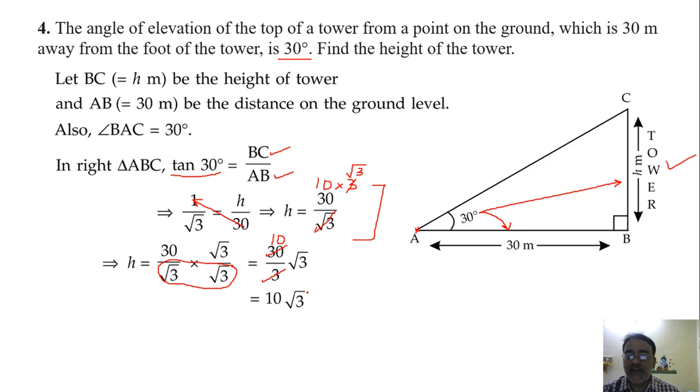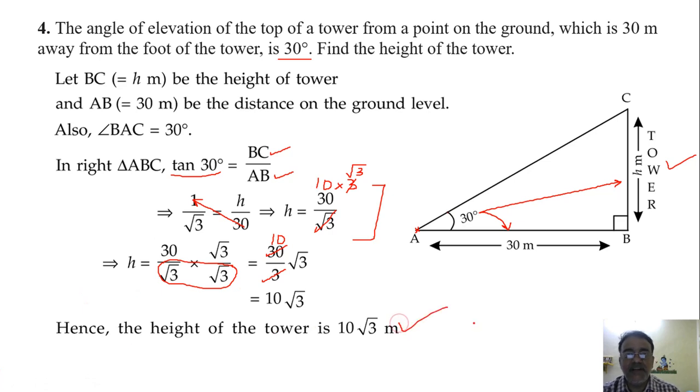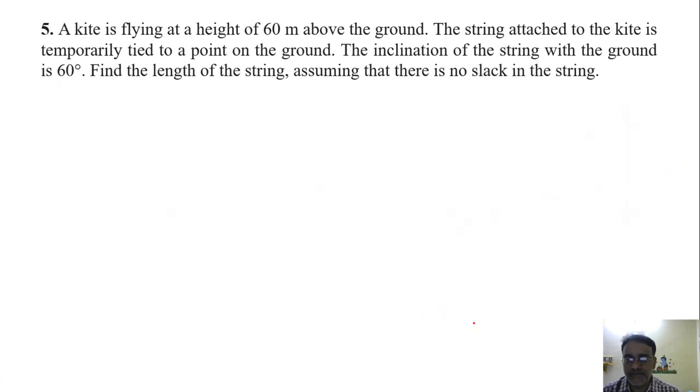But I told you that you don't leave this answer in root form. What is the value of root 3? 1.732. Right. So substitute 1.732 also. If you substitute, you will get 17.32. Okay, because the textbook gives 10√3, I have stopped here, right, but the answer is 17.32.